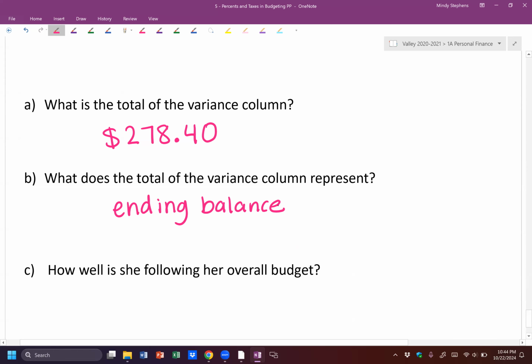And how well is she following her overall budget? Again, we're just looking overall. If this was a real budget, we would want to look at every category individually and move money around within the categories. But for this question, we just want to look at the overall number. This is kind of a tricky question because it's good that she has money left over. She has extra money. She didn't spend too much. That's really a good thing. But for this type of budgeting, we want to get it as close to zero as possible, which means she needs to make some adjustments in her budget and put more money into savings, maybe make an emergency fund, or put that money somewhere.